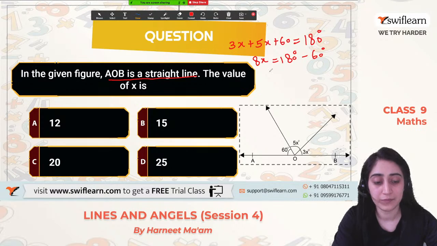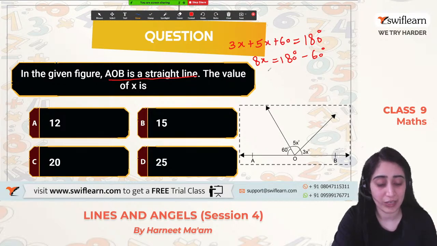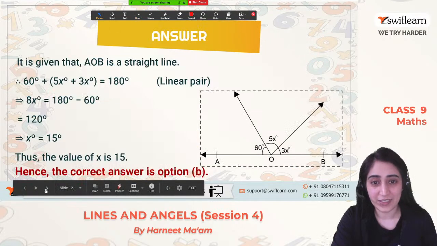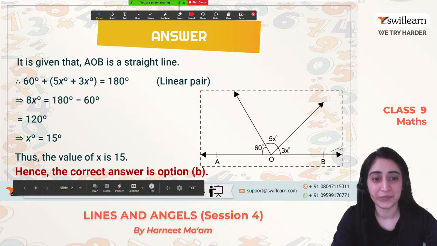Can you do that? Yes, can you find out the value of x? Let me see in the comment box. What is the value of x? X is 15 degree. Who all have got the option number B? Great. Well done. Now, moving on to the next question.